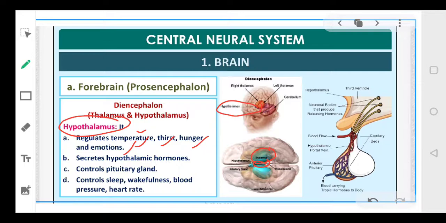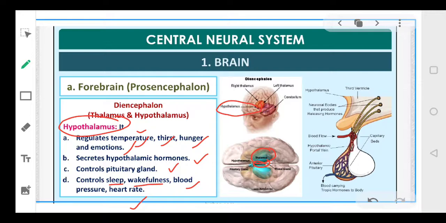And it also secretes certain hypothalamic hormones. It also controls your pituitary gland. It controls your sleep. Okay? It controls your wakefulness. कितना आपको नींद आती है, किस वक्त पर आप उठते हैं, ये जो complete cycle है, that is being controlled by hypothalamus. Your blood pressure and your heart rate.